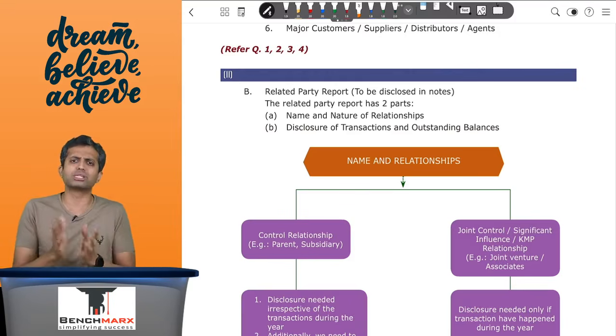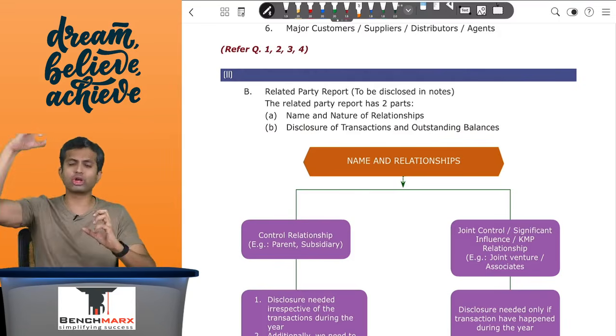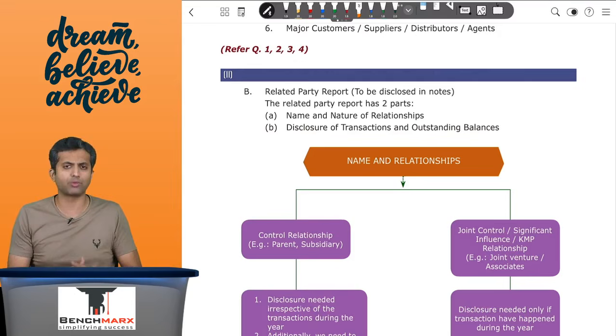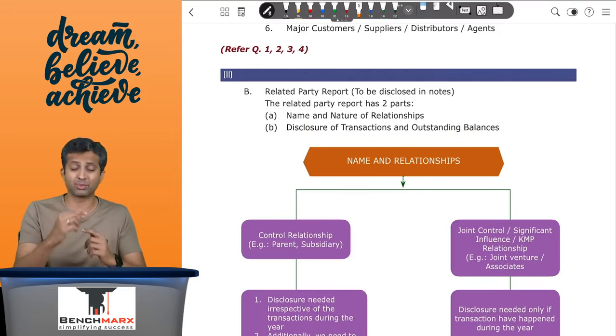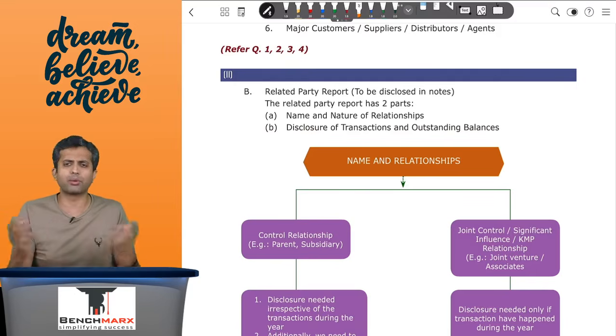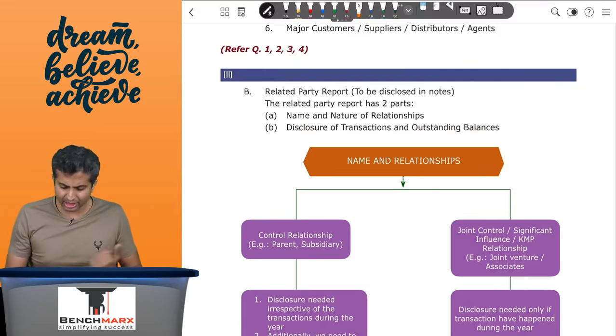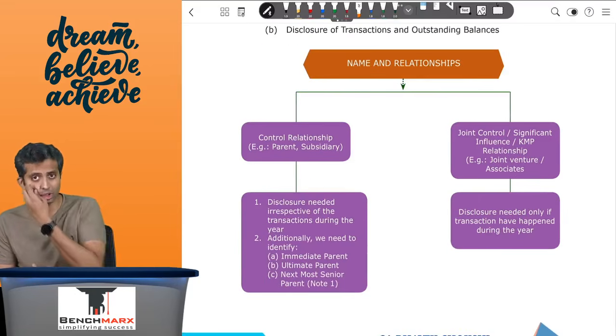And there is a new concept called next most senior parent. If your immediate parent or your ultimate parent is not preparing accounts for public use, then you need to identify, if possible, a next most senior parent which is closest to the entity and is preparing accounts for public use. That is, for example, it is listed. So these are to be disclosed in the name and nature of relationship.